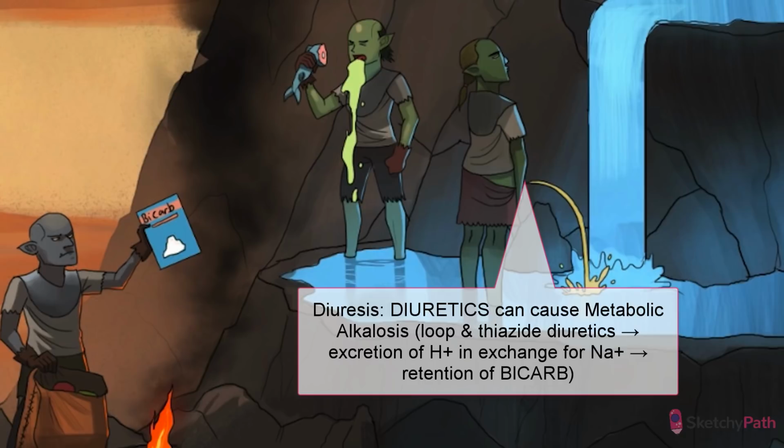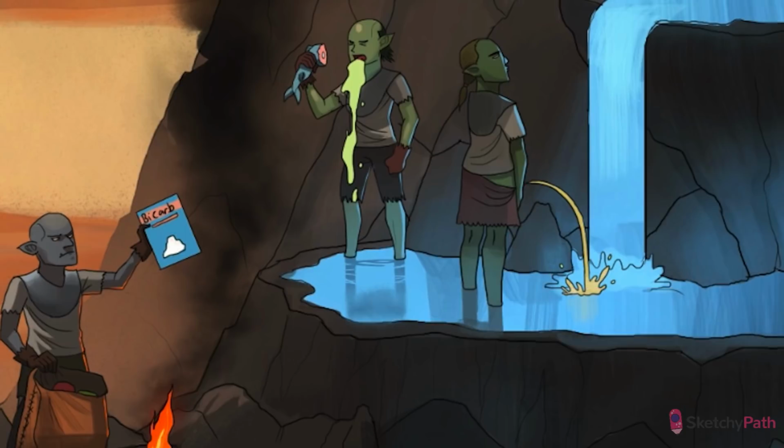Increased sodium delivery to the collecting duct causes increased Na-H+ exchange. That's reabsorption of sodium and excretion of H+ into the urine. You know how that goes. Every H+ excreted means a bicarb retained. That H+ had to come from somewhere, right?